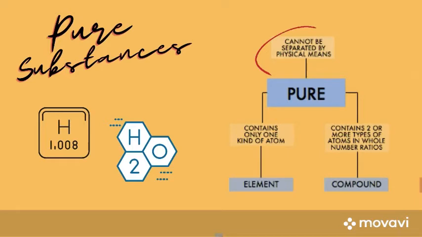So, when we speak of pure substance, we are talking about something that contains only one kind of matter. This can either be one single element or one single compound. But every sample of the substance that you examine must contain exactly the same thing with a fixed, definite set of properties. Pure substances are further broken down into elements and compounds.